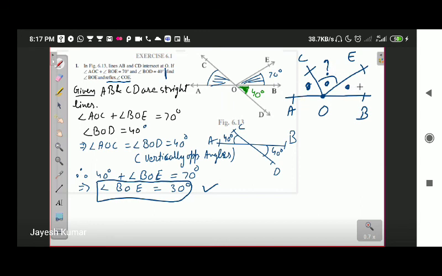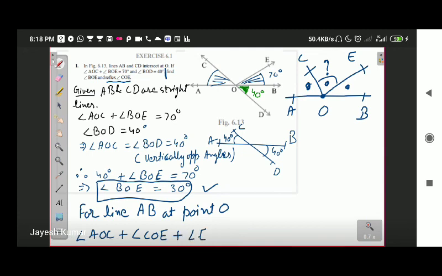Why? Linear pair. For line AB at point O, angle AOC plus angle COE plus angle EOB is equal to 180 degree. Why so? Linear pair.